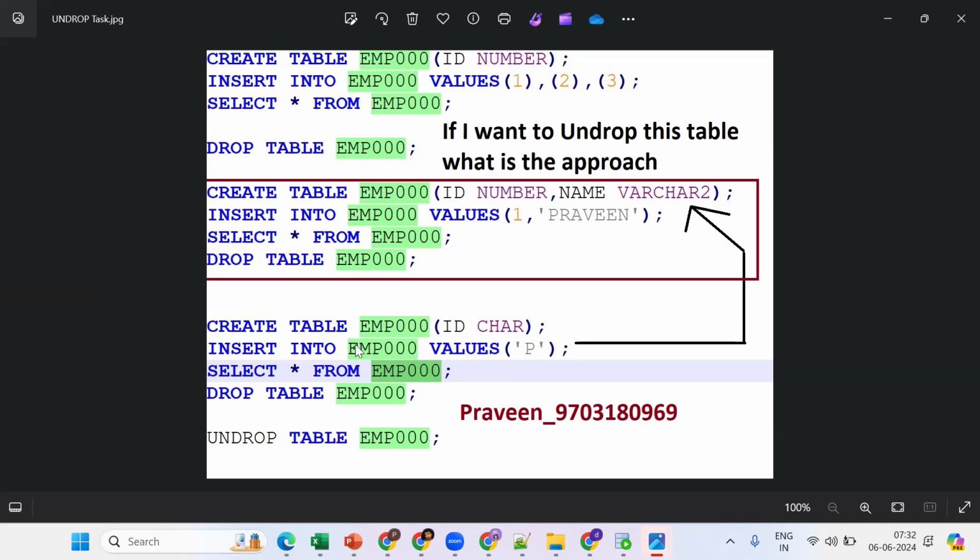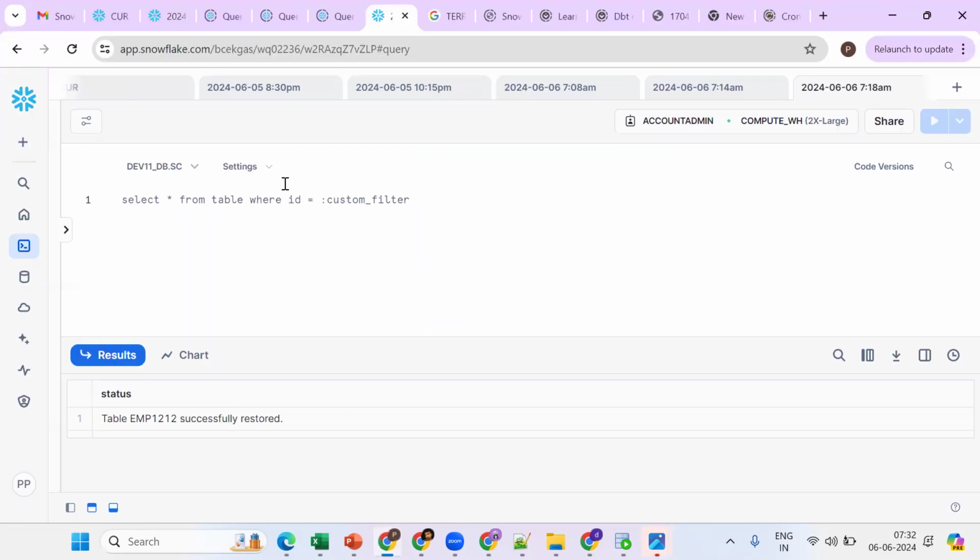Suppose I want to get all the dropped tables as well as live tables. Then how to get dropped tables and live tables? I want to get drop tables as well as active tables. Where can you get them? Show tables will give all. Show tables history. It's a simple thing, like you're not able to remember.